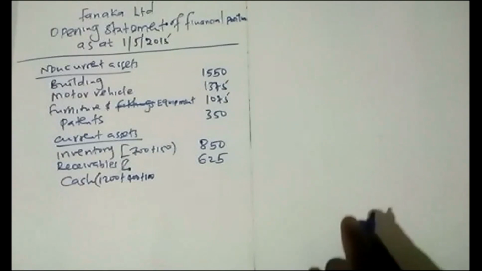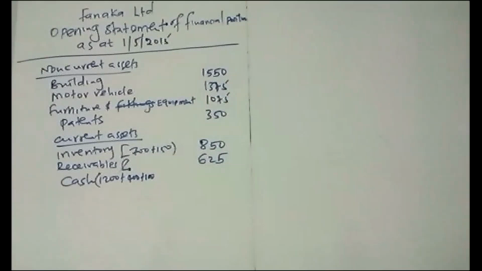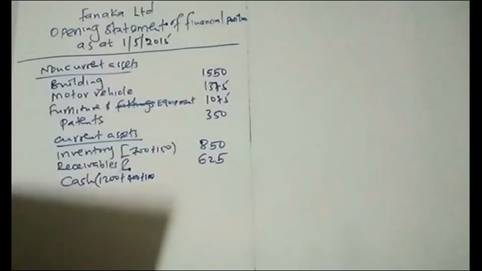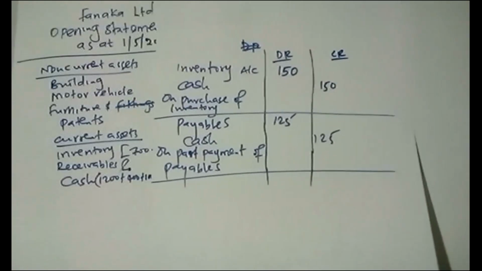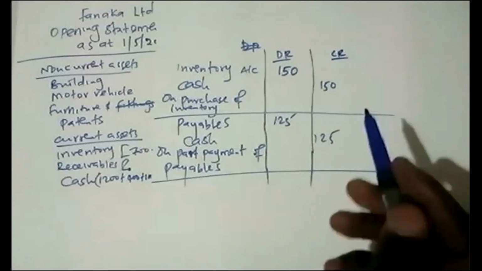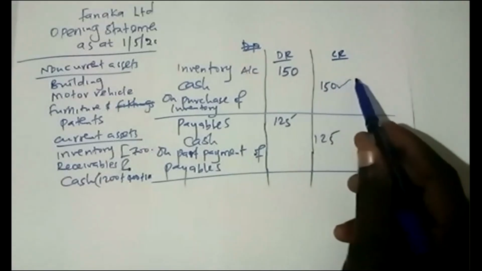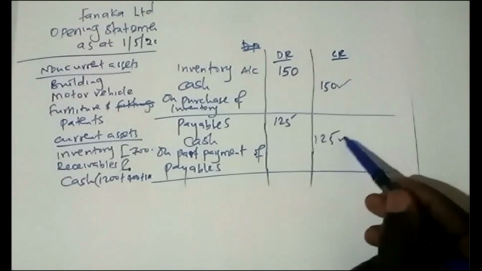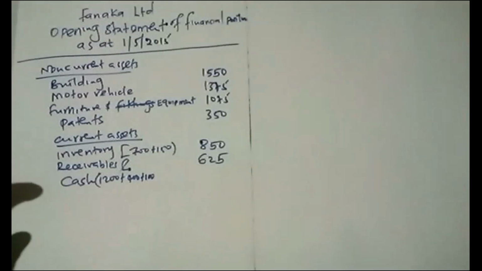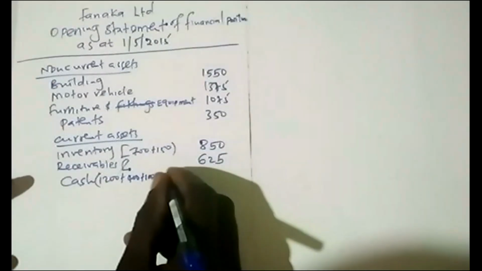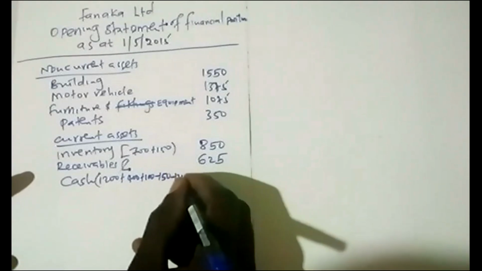Then was there any cash they paid out? Yes, they paid payables, and even for the stock. When they purchased the stock, they paid for it. So they paid this 150, and when they were paying payables, they paid 125. So that one was going out. So we subtract 150, minus 125.